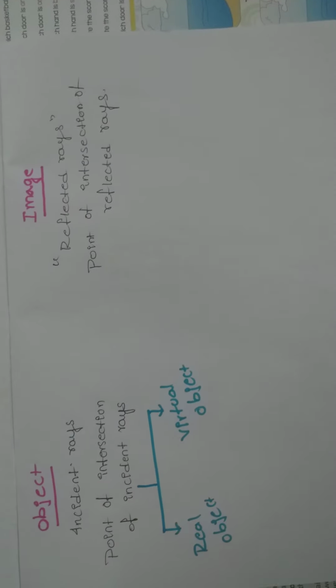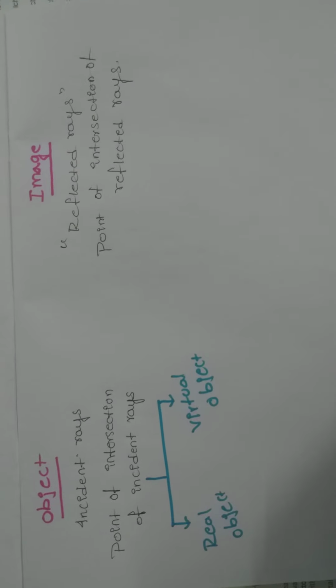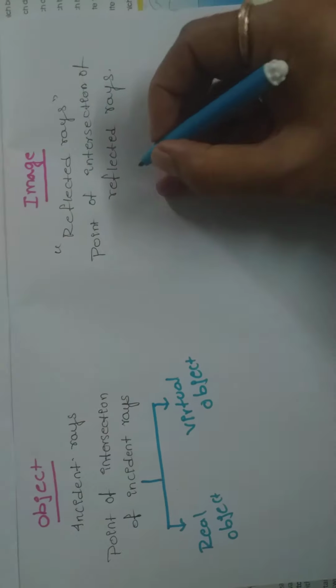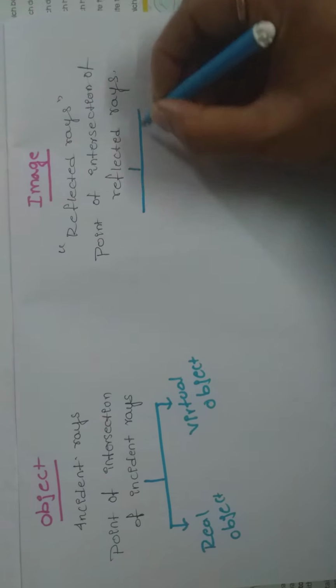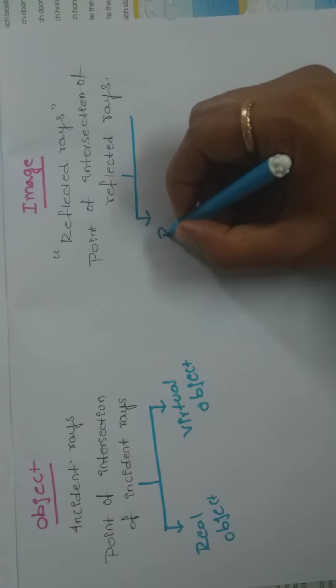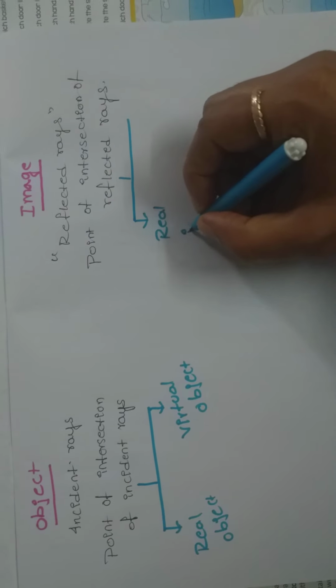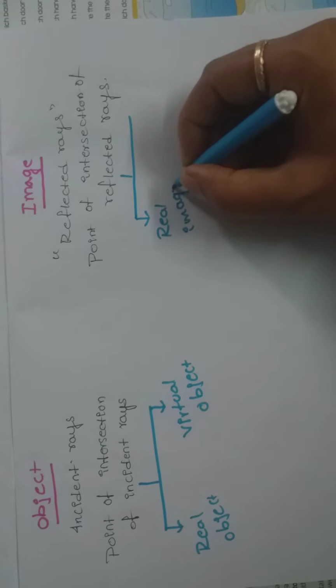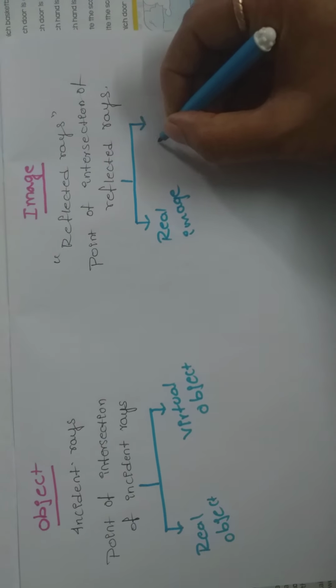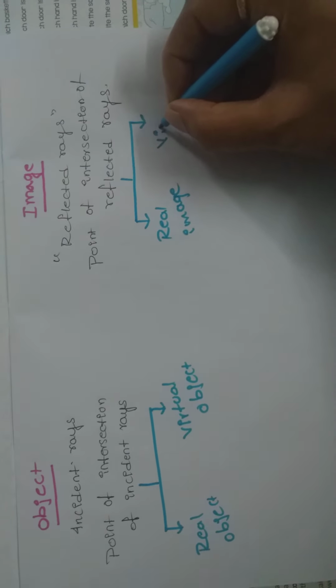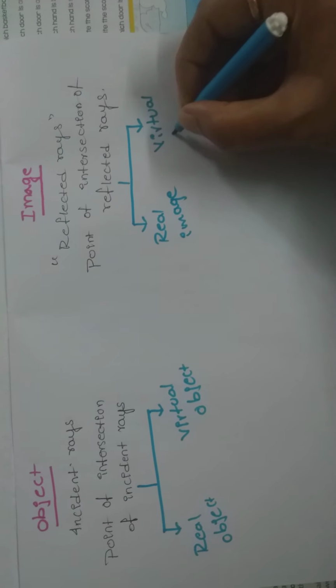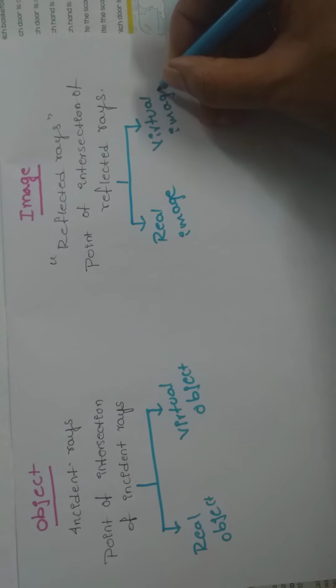Now see how many types of images we have. Here also we have two types of images: the first one is real image, and the second one is virtual image.